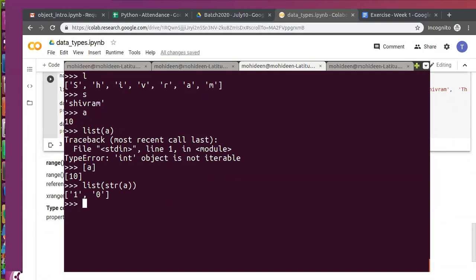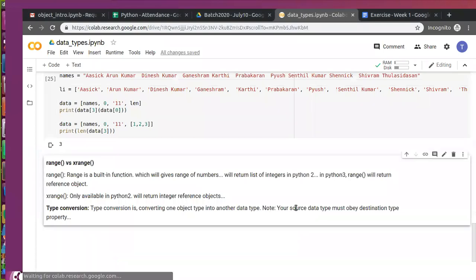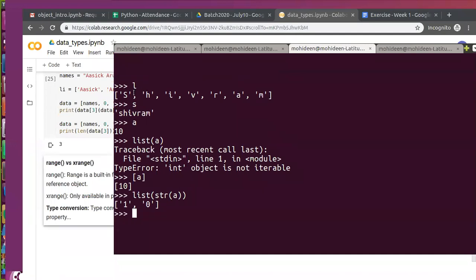Yes, Piyush. Here, when you say Shivram, it should take it as one particular object, right? Why exactly is it bifurcating in the list? That's why there is the rule. I said your source data type must obey the destination type, right? If you take the previous example, it should take it as one object. Why exactly is it bifurcating?